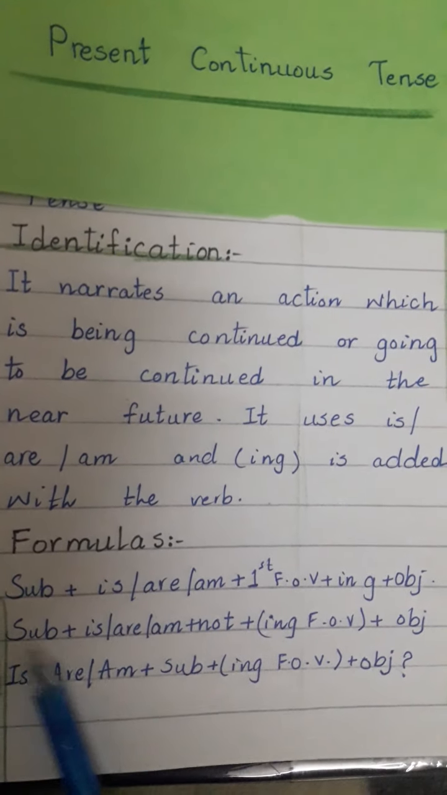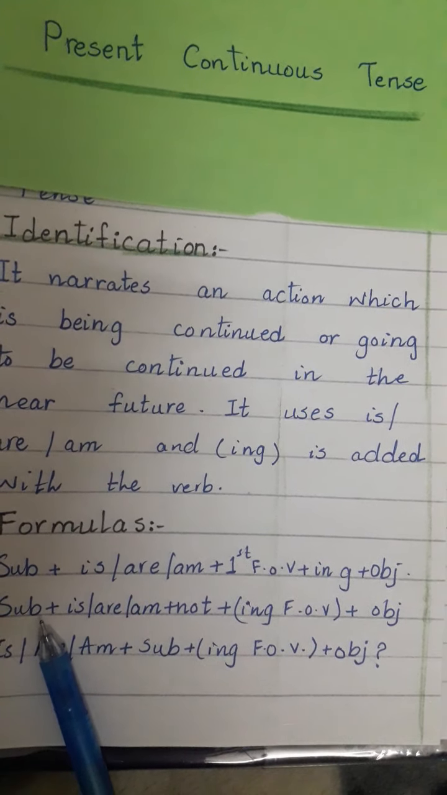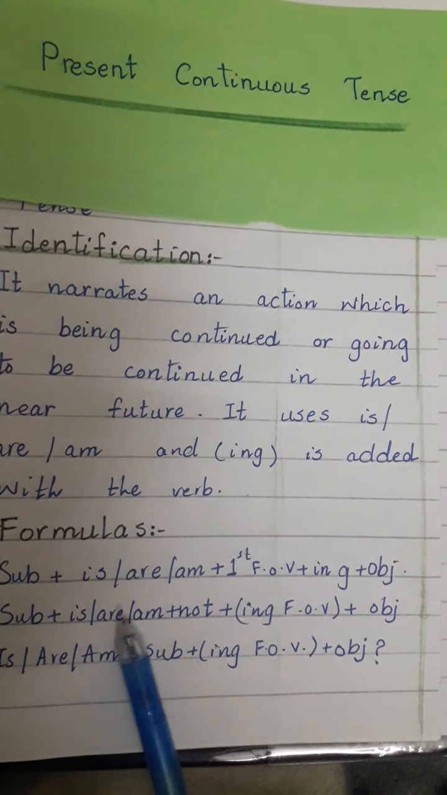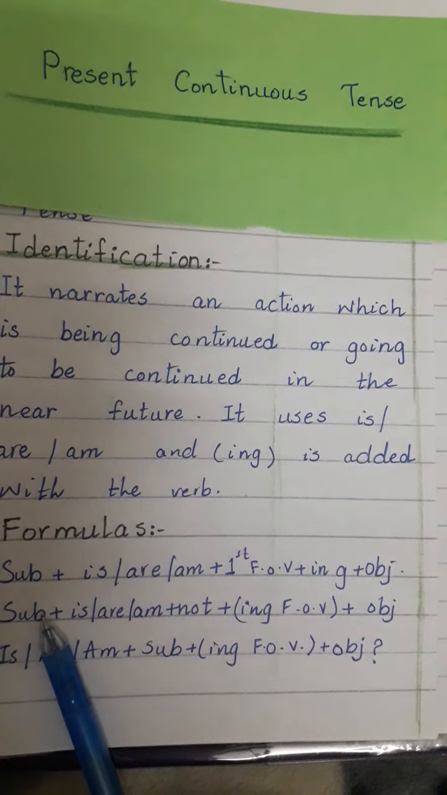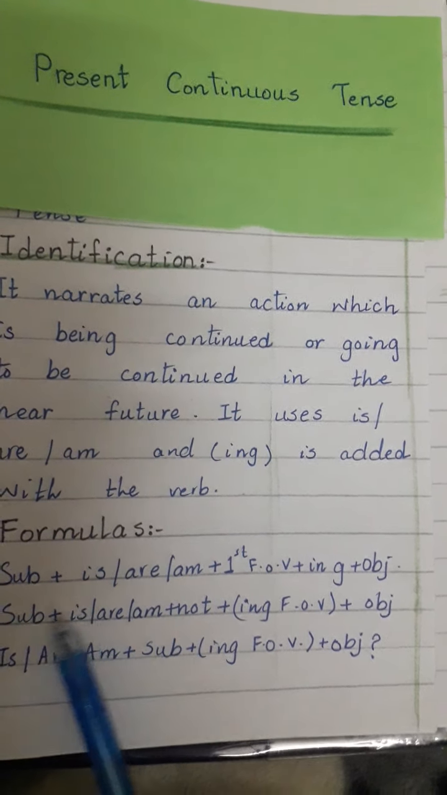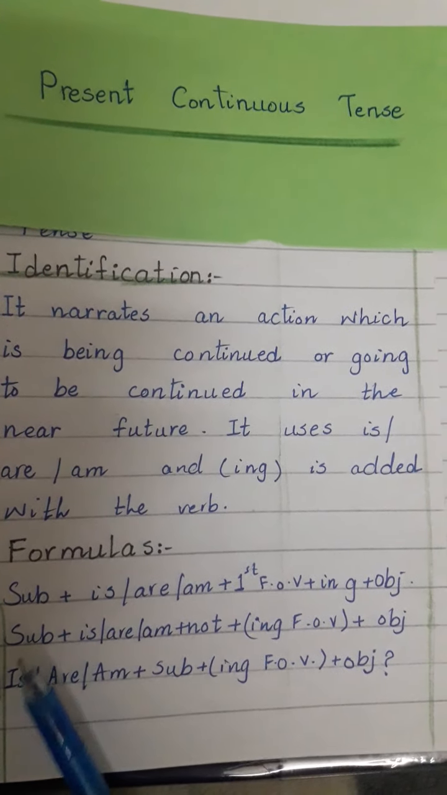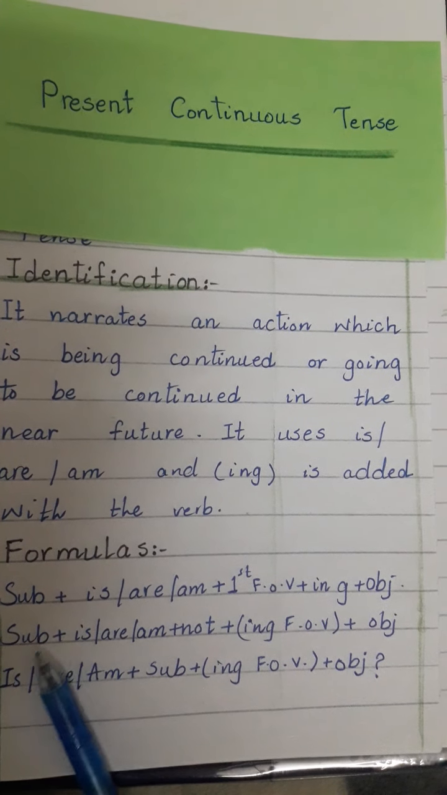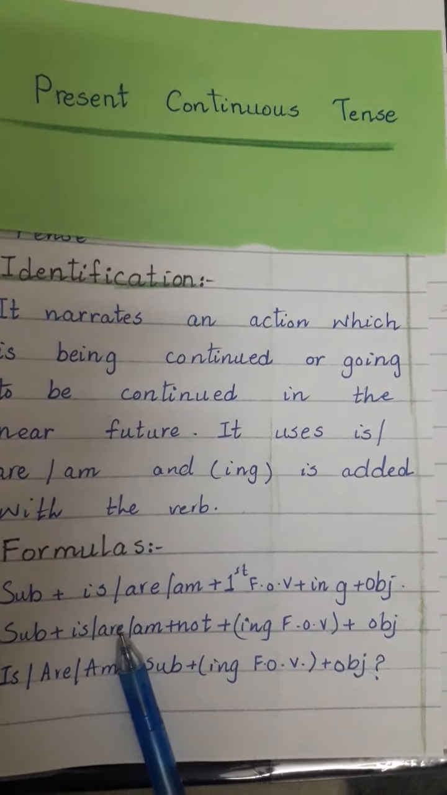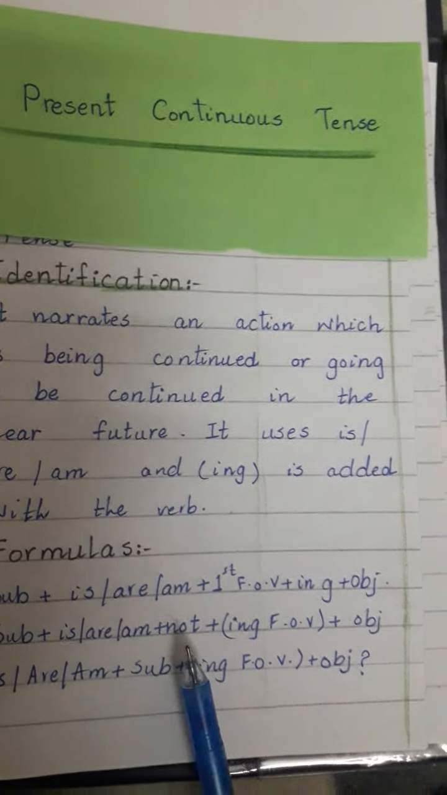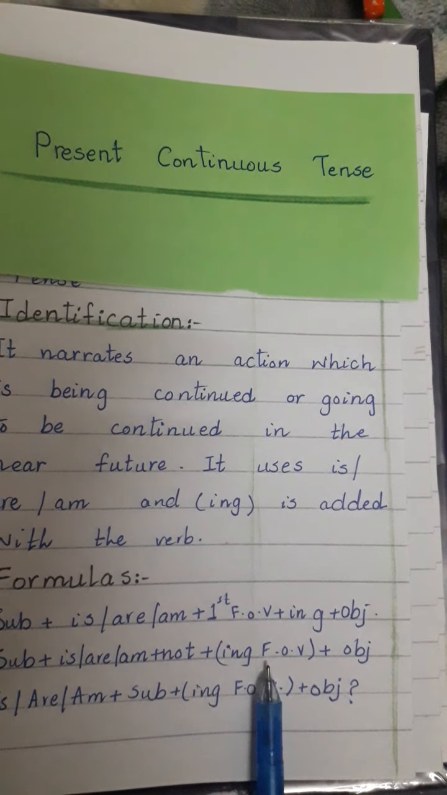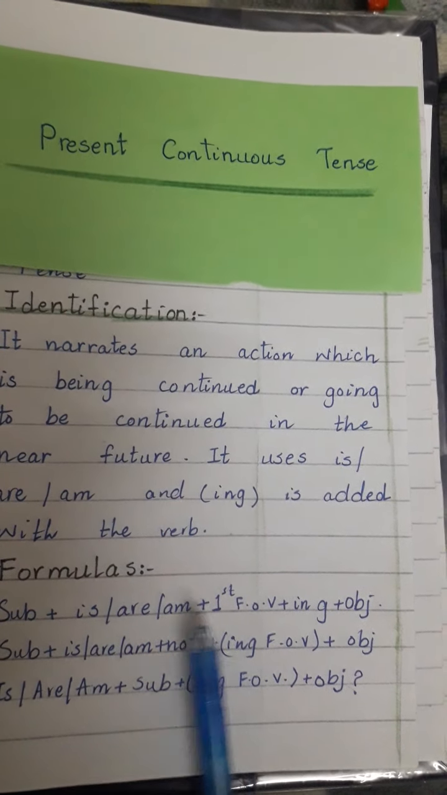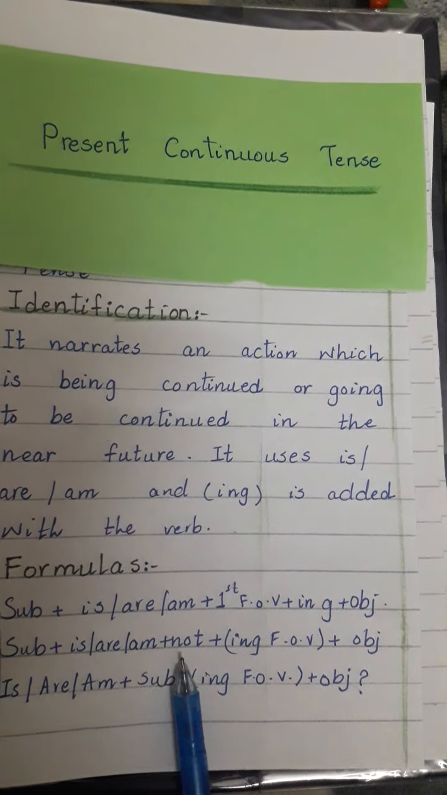Then move to the negative. First of all we will write the subject, then a helping verb from is, are, and am. We will choose any one according to the subject. I will tell you later with which subjects you will write is, and with which subjects you will choose are and am. Then not, then first form of verb plus ing and object. The same formula as I told you here, only there is the addition of not.